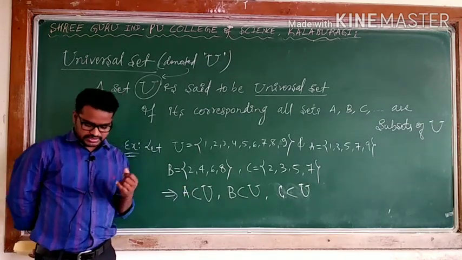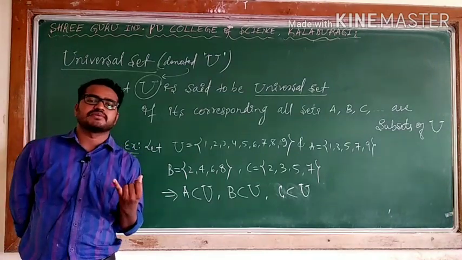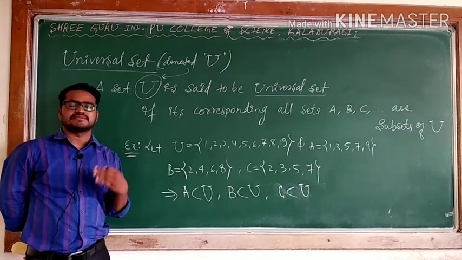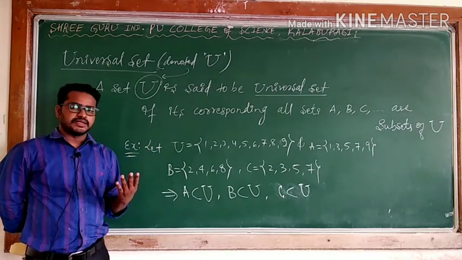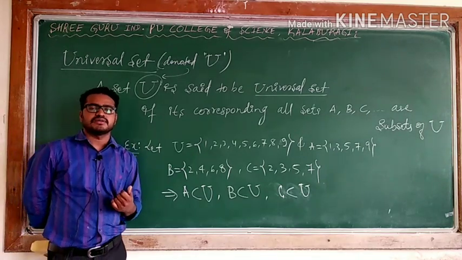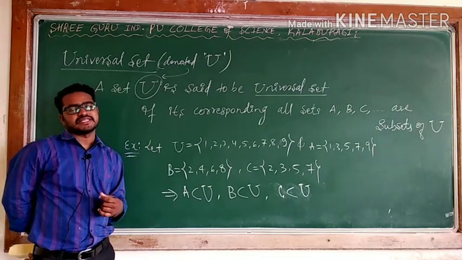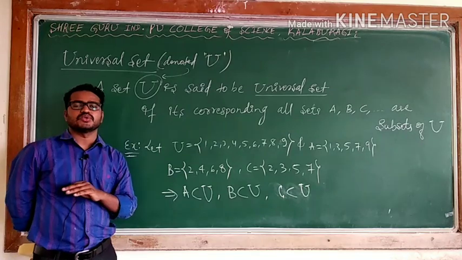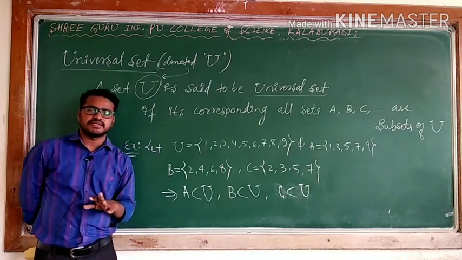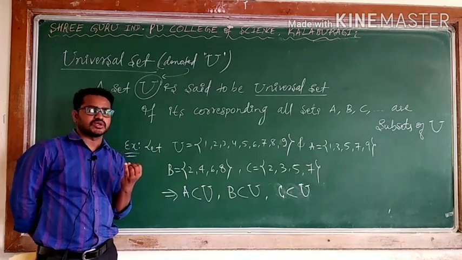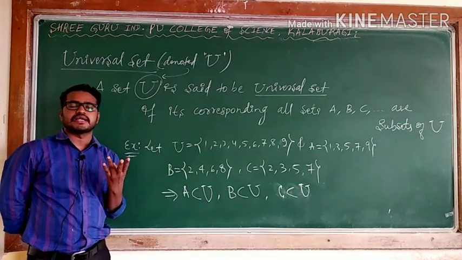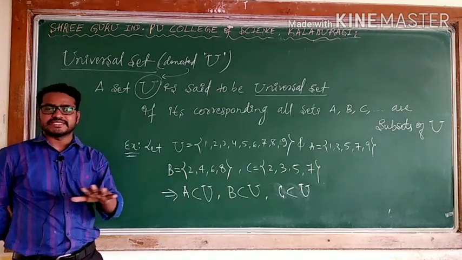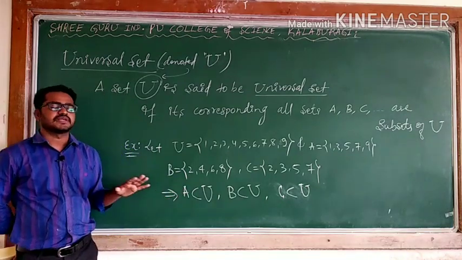I think you can see the number system. Natural numbers are a subset of real numbers, whole numbers are a subset of real numbers, integers are a subset of real numbers, rational numbers are a subset of real numbers, irrational numbers are a subset of real numbers. Means I can say real number is a universal set of all the given number systems. Real number is the biggest set. It is a universal set of the natural numbers, whole numbers, integers, rational numbers, irrational numbers, because all those basic number systems are subsets of the real numbers.